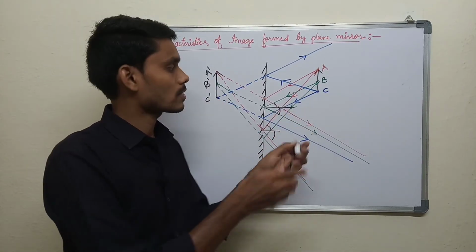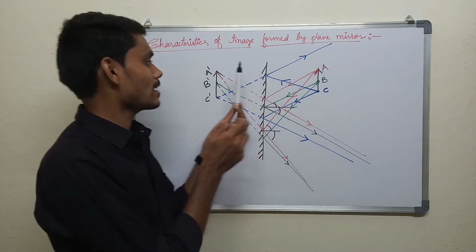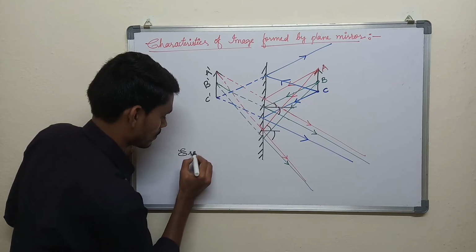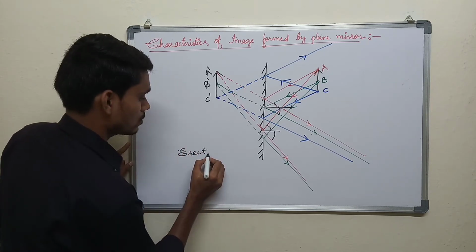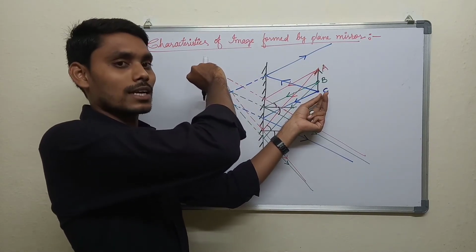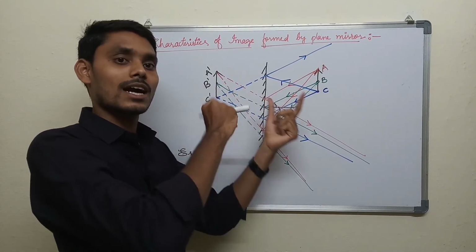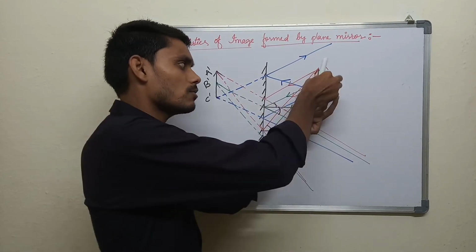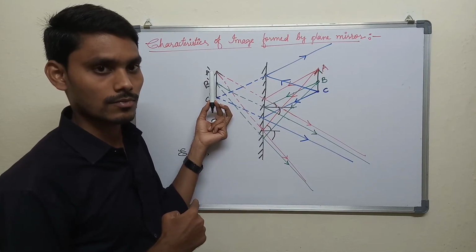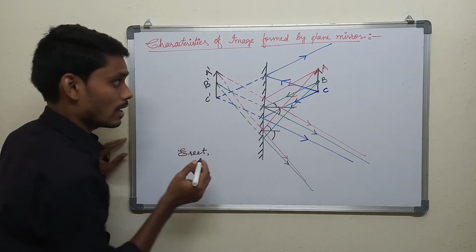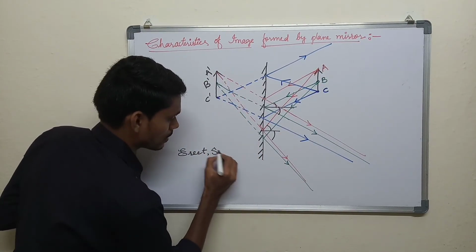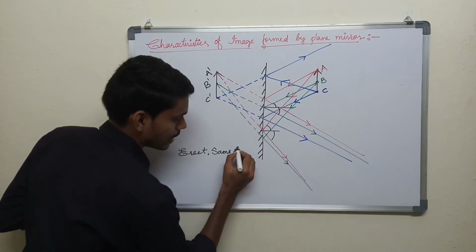So this is the object. Image is also forming in the same way. We call it erect. See, if the object is like this, if the image is like this, then we call it inverted. So what is erect? Which is not inverted, as it is. If the object is like this, the image should also form like this. And if this is the object, the image size is also the same. So we can say same size.